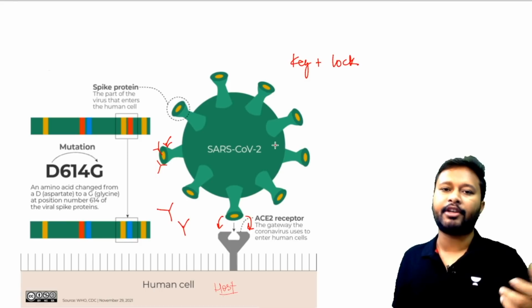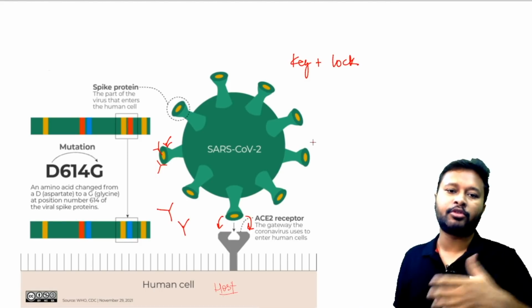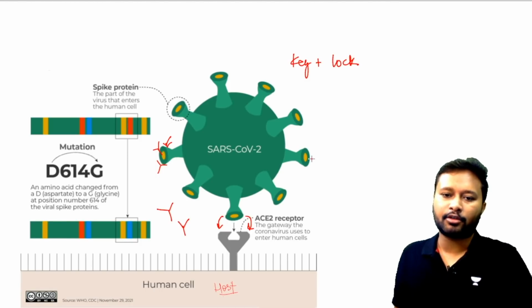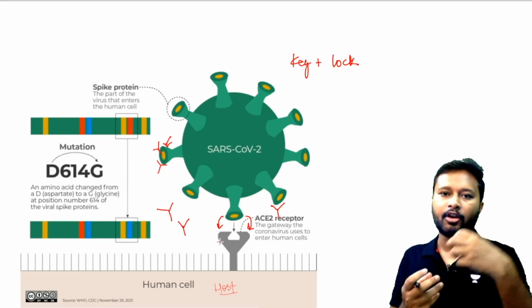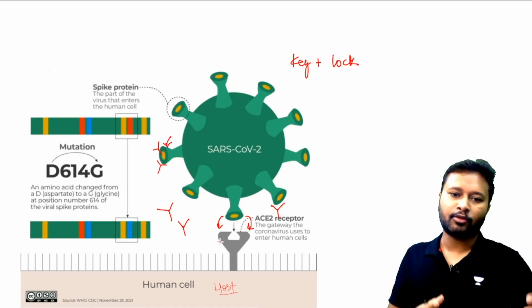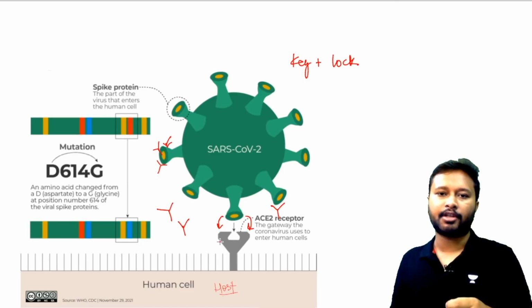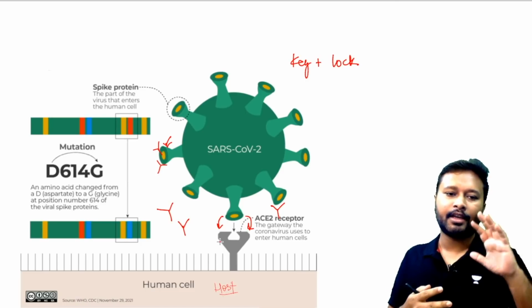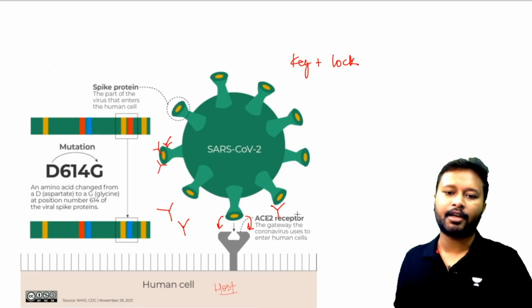Similarly, when we take a vaccine, the vaccine boosts our immune system, and that also works in a similar way. It inhibits or protects against the locking of the coronavirus spike protein to the receptor. So the locking process is stopped by the immune system, and it is also boosted by the vaccine which we take.